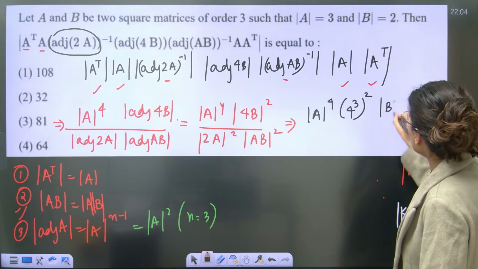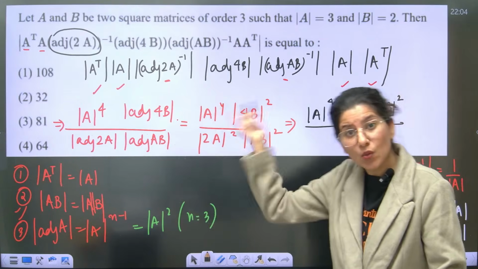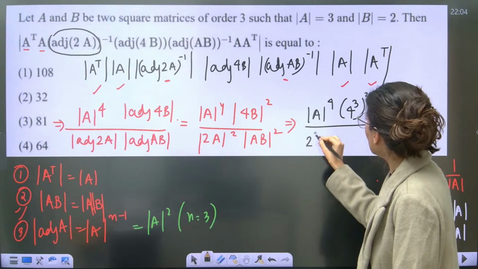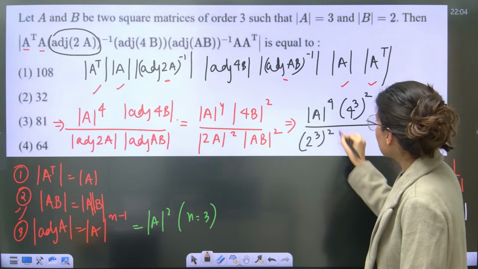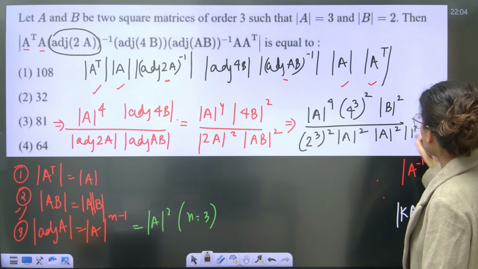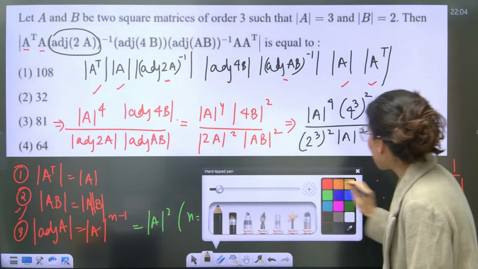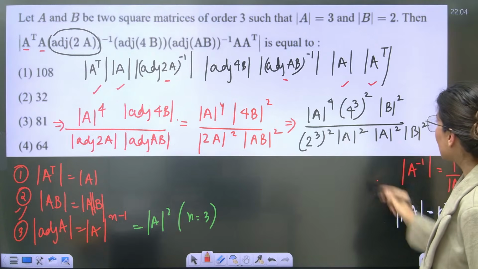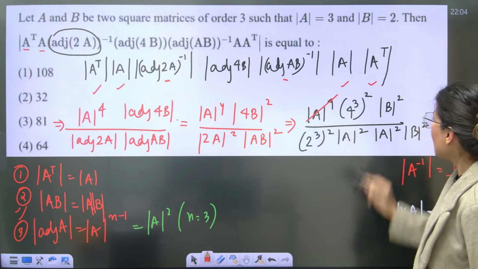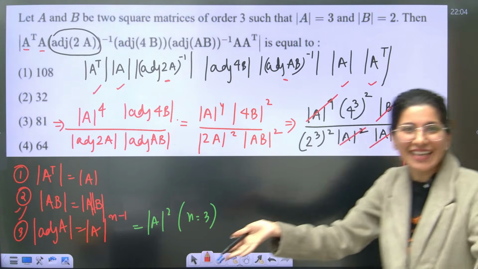Then determinant B square, upon this, again 2 will come out as 2 cube. The square is already there, so 2 cube whole square. And this is determinant A square, again determinant B square, because we can separate them out as well. Now start cancelling out. Can you see? Determinant A power 4 is getting cancelled out with this. Determinant B square is also getting cancelled out with this.